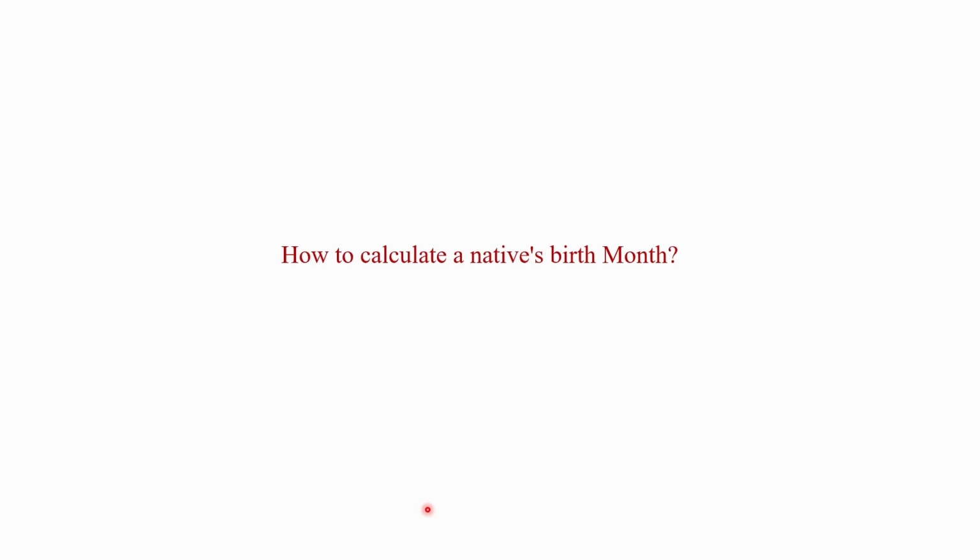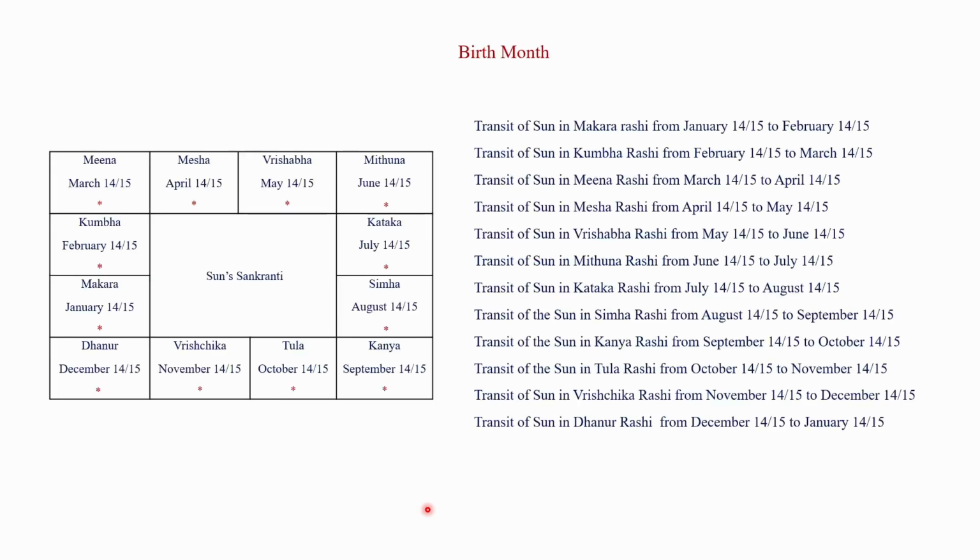How to calculate a native's birth month? Sun stays in one Rashi for 1 month. Sun moves through all the 12 signs of the zodiac. Therefore, we can say Sun takes 12 months or 1 year to move through all the 12 signs of the zodiac. This diagram indicates the approximate date of transit of Sun in the 12 Rashis, or Surya Sankranti.